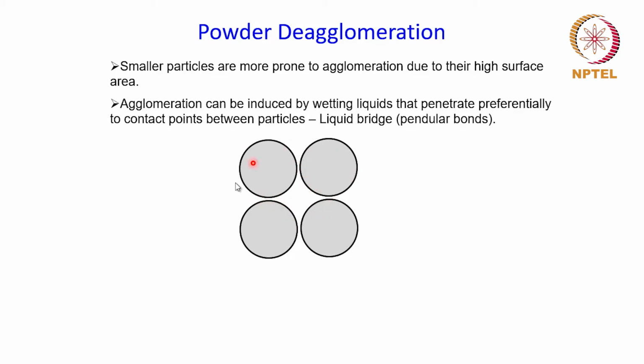And now if this powder is exposed to moisture, then the liquid will penetrate along these contact points and form a liquid bridge along these contact points, like this.